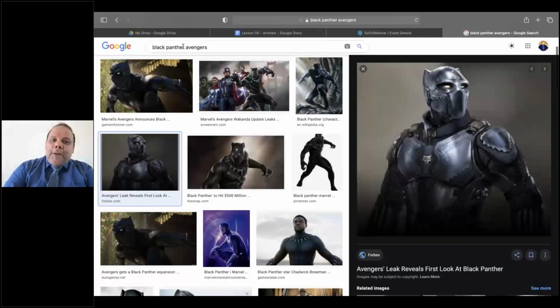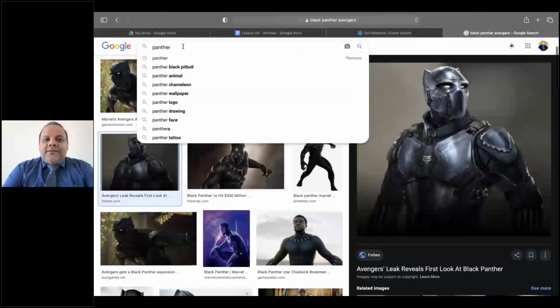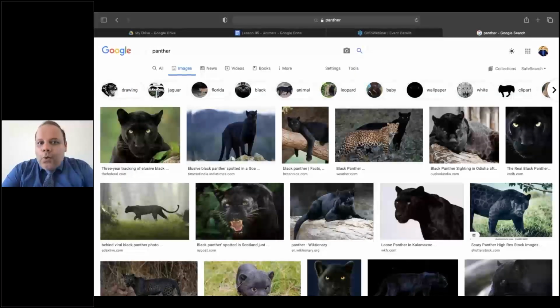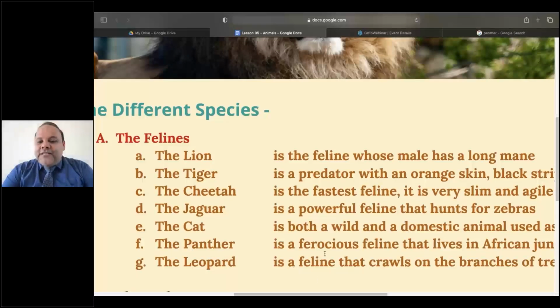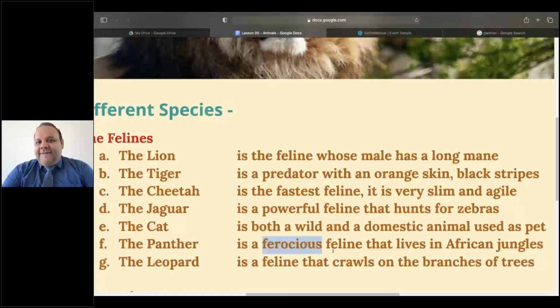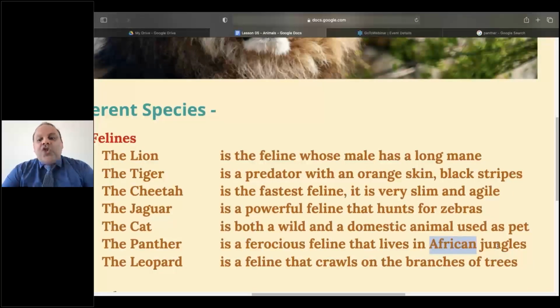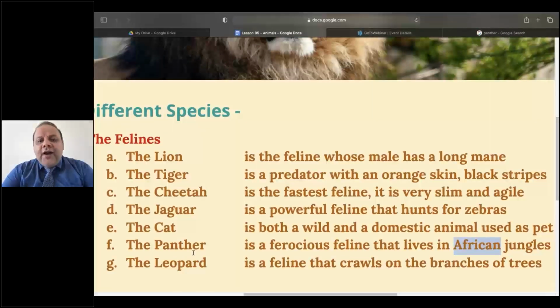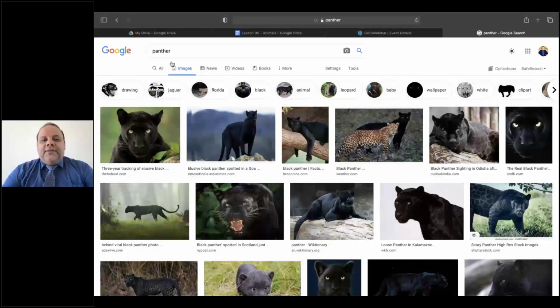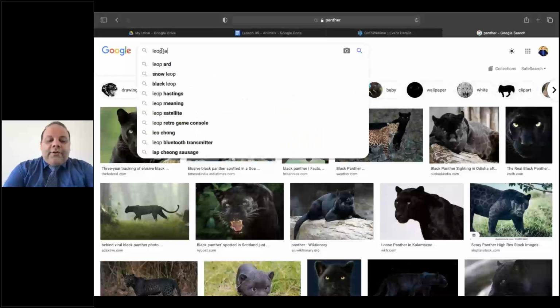But the creature panther is like a leopard, like a jaguar. It's a black panther, and it's very, very dangerous. So the panther is a ferocious feline. Ferocious means very deadly, and it lives in African jungles. Remember, in Africa, we have jungles and we call them African jungles. And that's a panther. And finally, the one that moves on the tree is what we call a leopard.